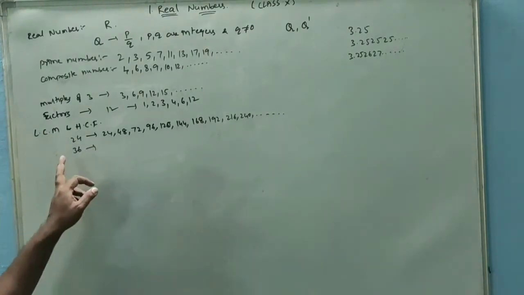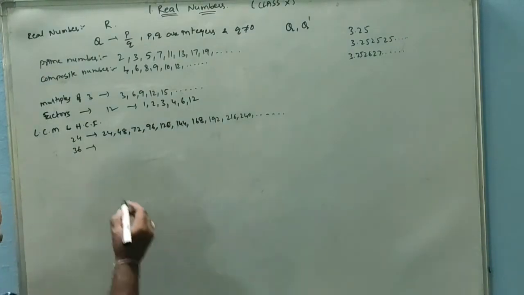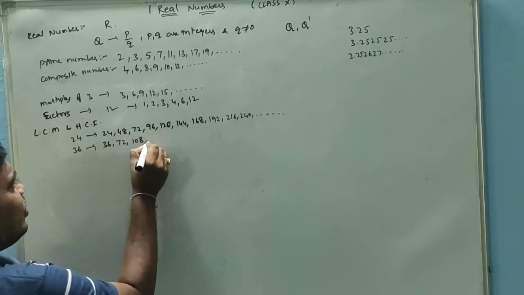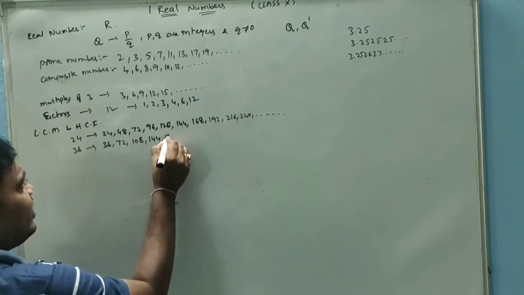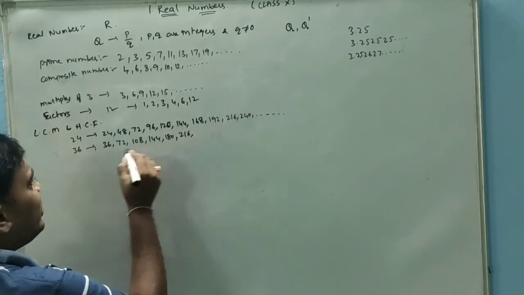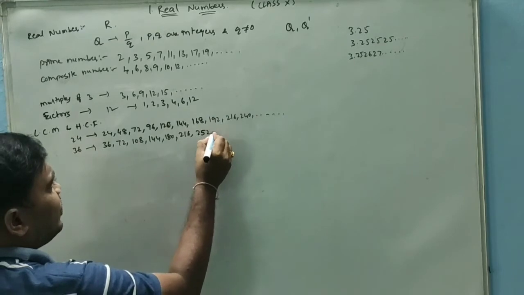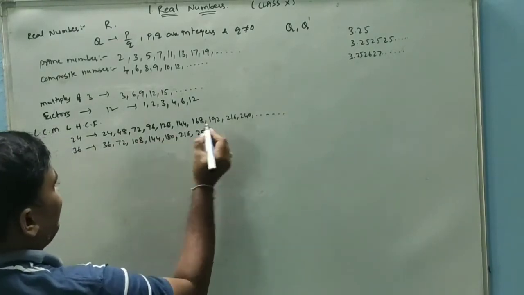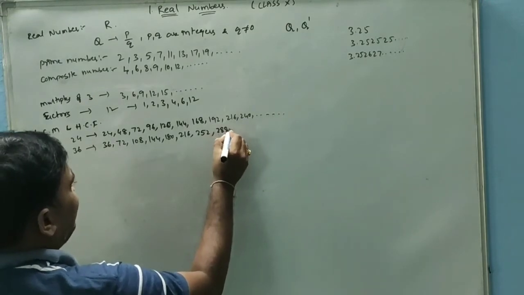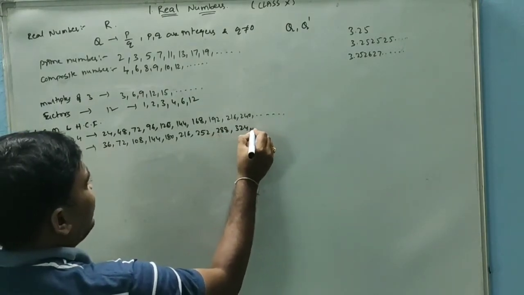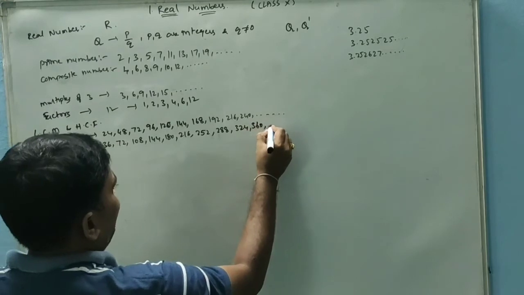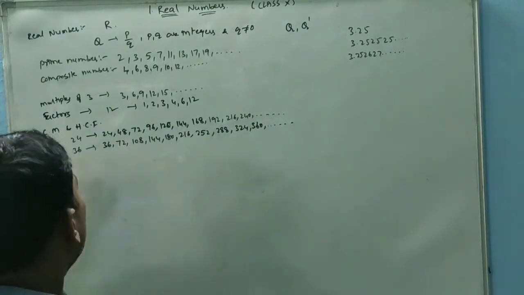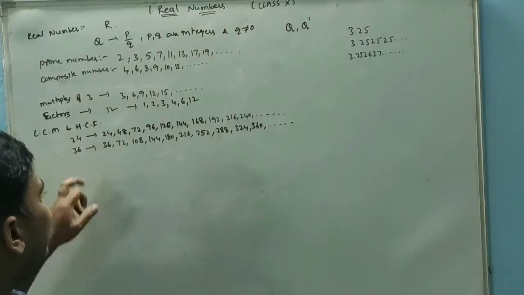If we are taking the 36 table, all these are multiples: 36 into 1 is 36, into 2 is 72, into 3 is 108, into 4 is 144, into 5 is 180, into 6 is 216, into 7 is 252, into 8 is 288, into 9 is 324, into 10 is 360. So many multiples, infinitely many multiples. These are the multiples of 24, and these are the multiples of 36.